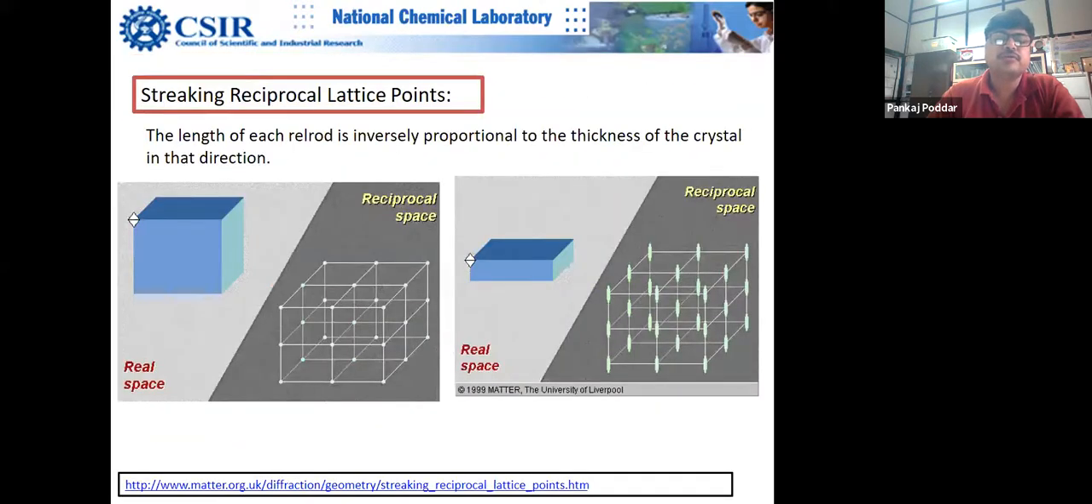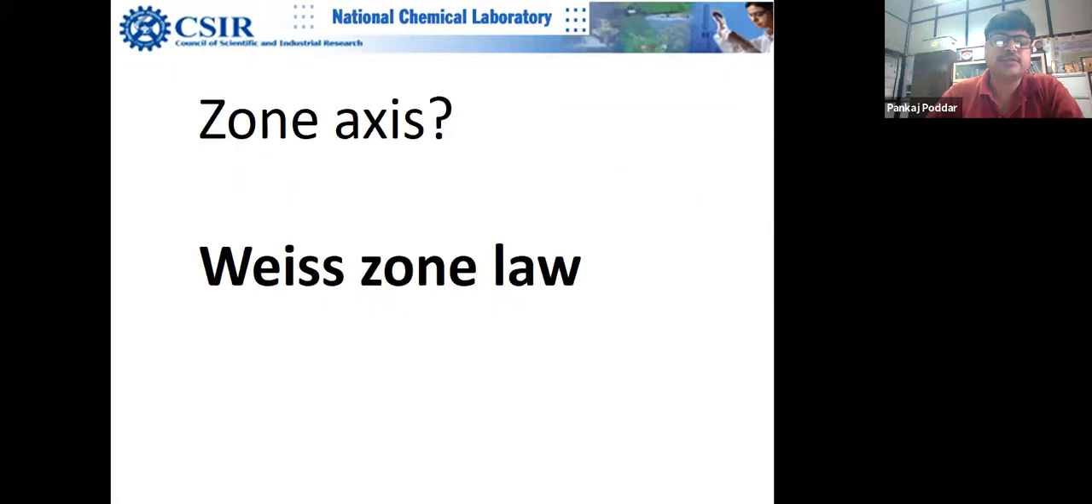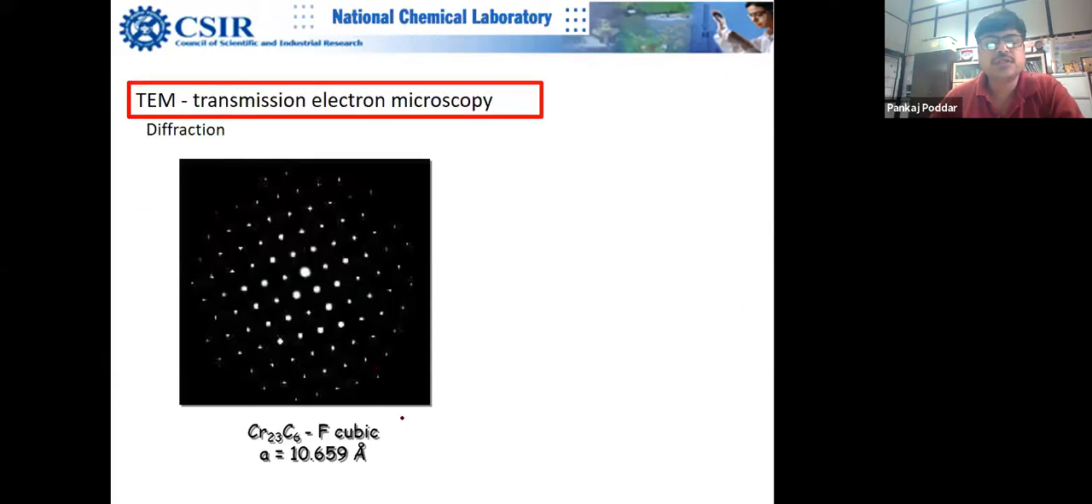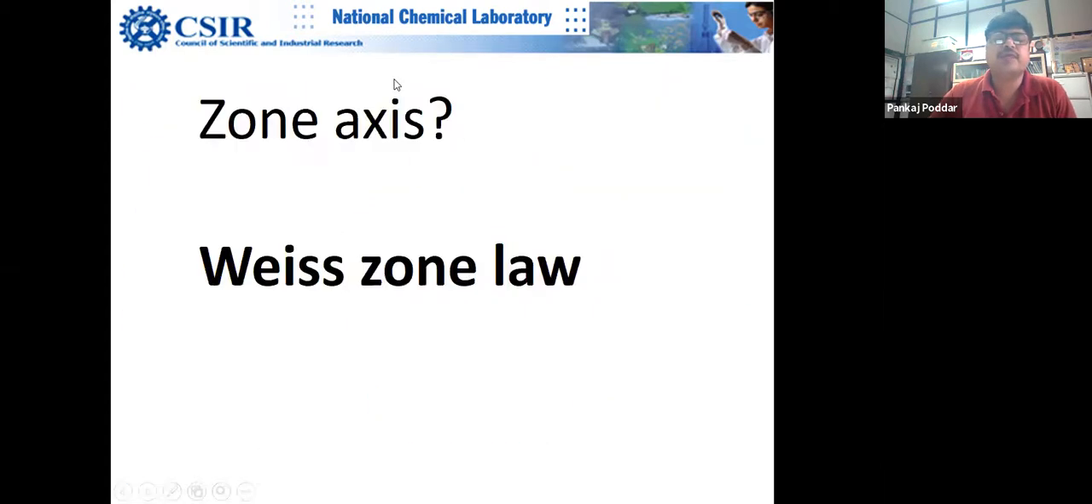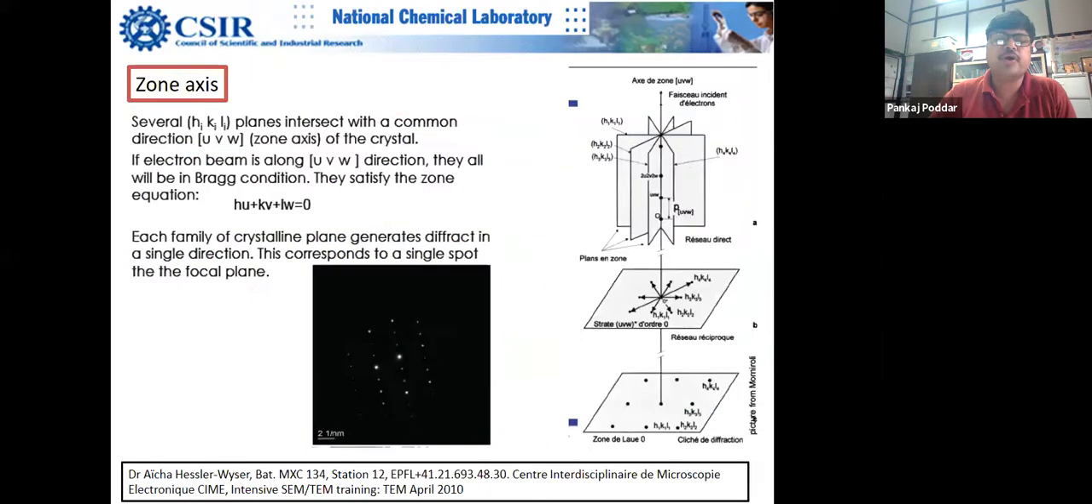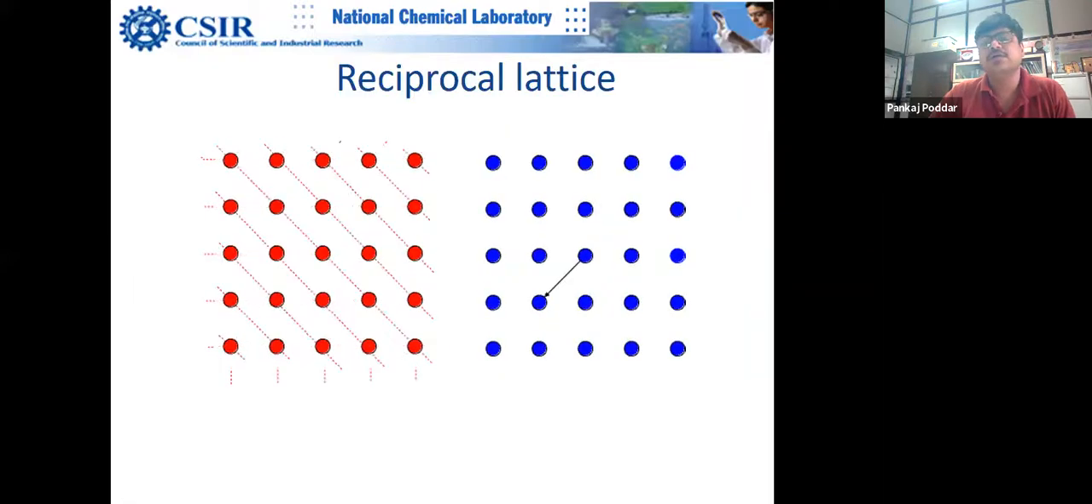fulfilled, this condition. So what I am trying to tell you is that even if theta is a very little bit off in the vicinity of this, for example 0.26, you will still get electrons diffracting because of the sample shape. The sample is very thin in electron microscopy. We always take a very thin sample, and because the sample is thin, its reciprocal lattice point is basically very different actually.